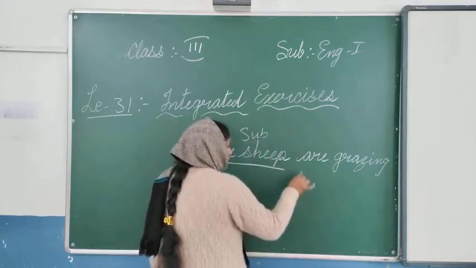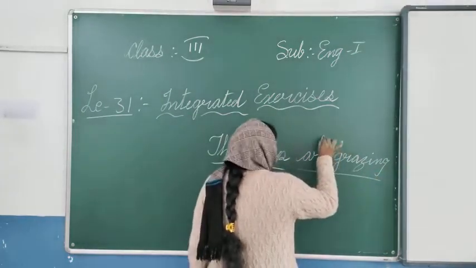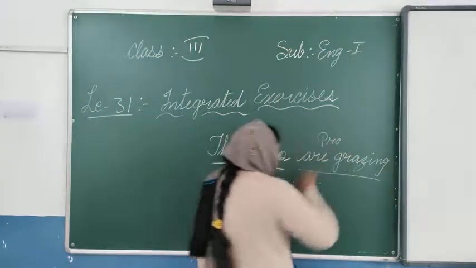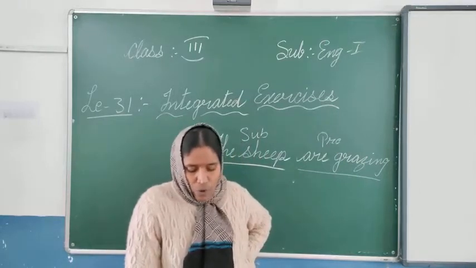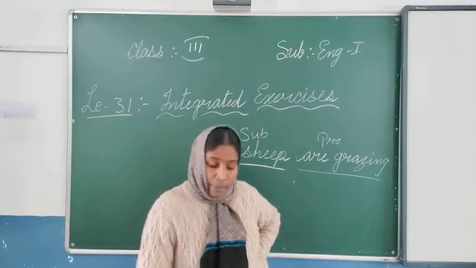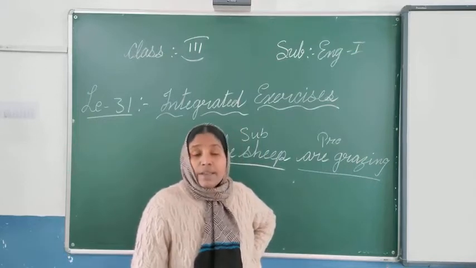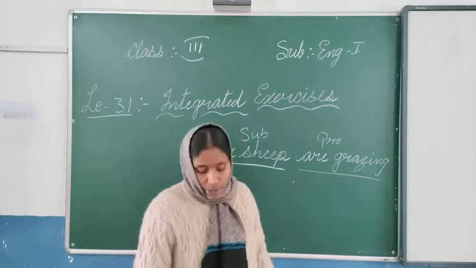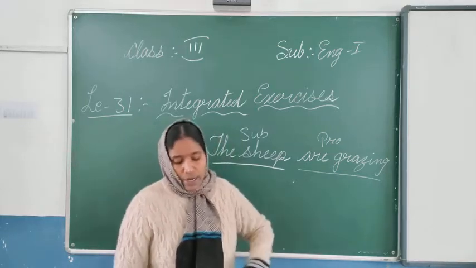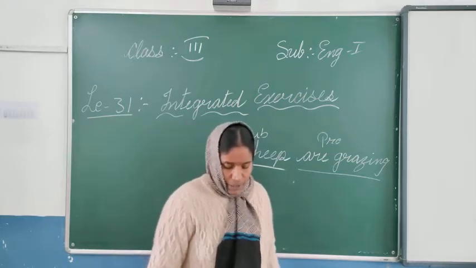And the leftover one is the predicate. So this is the way you do it: the blind man walks with a stick. The blind man is the subject, and walks with a stick is the predicate. Just like that you have to underline and write there the subject and predicate.